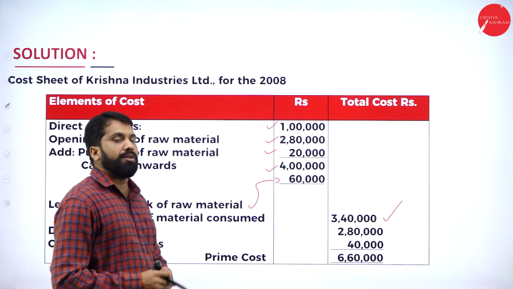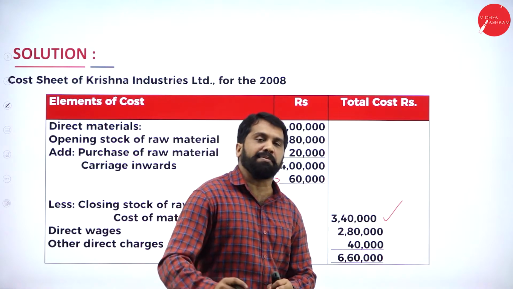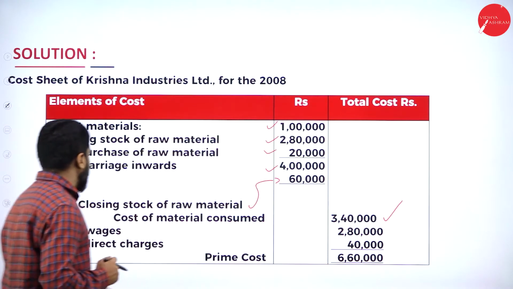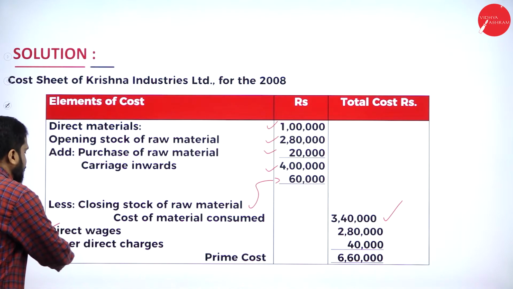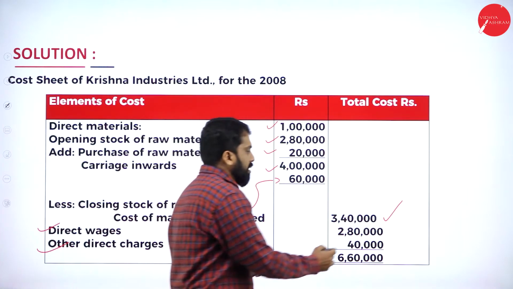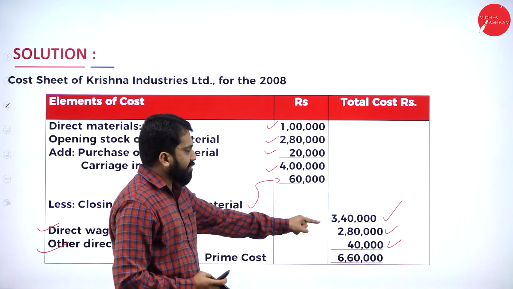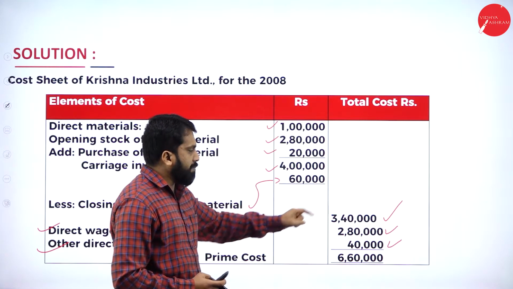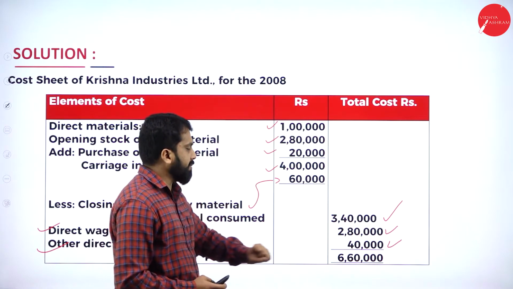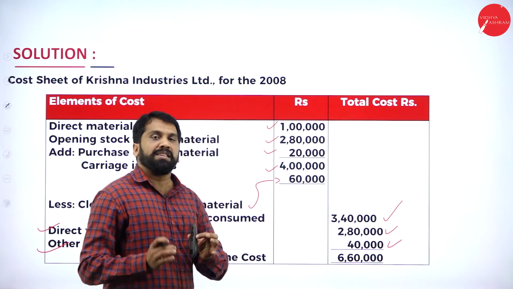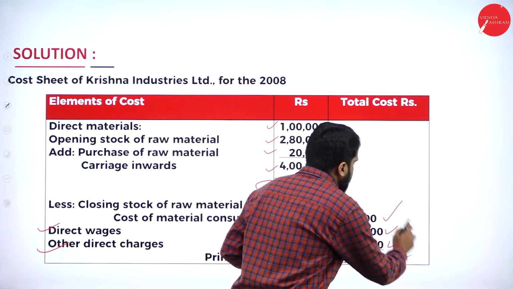Now, you're done with your raw material consumed. Then what you should do? You should add all the direct expenses, direct wages. Now, your direct wages and other direct charges, 2,80,000 and 40. Add everything. 3 plus 2, 5 lakh plus 80 plus 40, 6,20,000 plus 40, it will be 6,60,000.